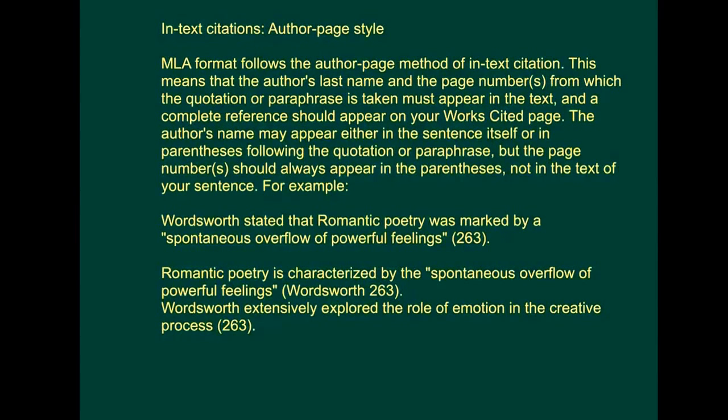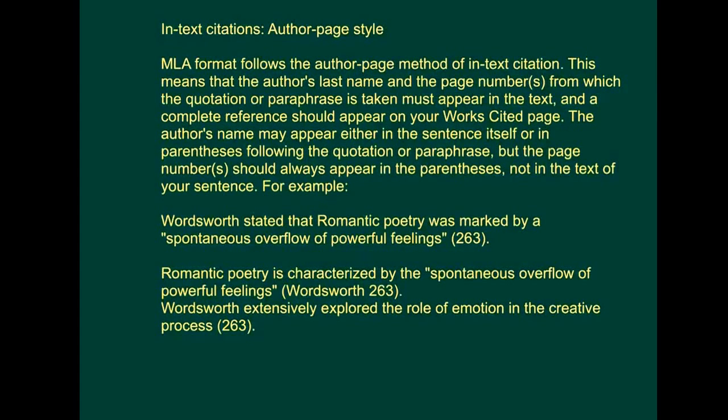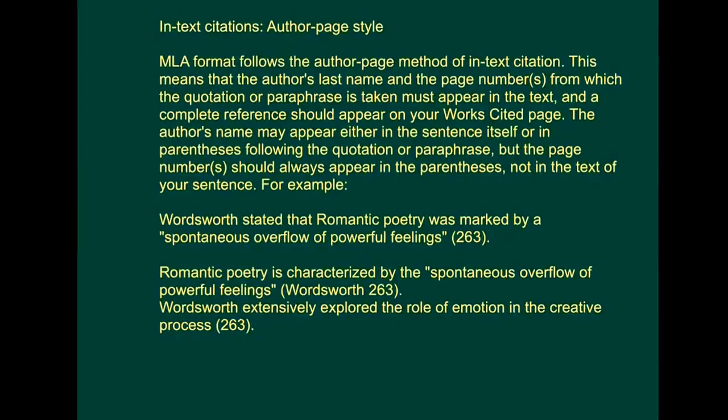So for using in-text citation, using a quote in a paragraph, you'll notice that in the first example they provide, the name of the author is mentioned in the introductory phrase, where it says Wordsworth stated that romantic poetry is marked by a quote, "spontaneous overflow of powerful feelings," end quote. You'll notice that it only has the page number because Wordsworth's name is mentioned in the introductory phrase, whereas in the following example, romantic poetry is characterized by quote, "the spontaneous overflow of powerful feelings," end quote, Wordsworth, and the page number follows. And then in the next example you'll see that they use Wordsworth's name, however it's a paraphrase, but they still use the page number.